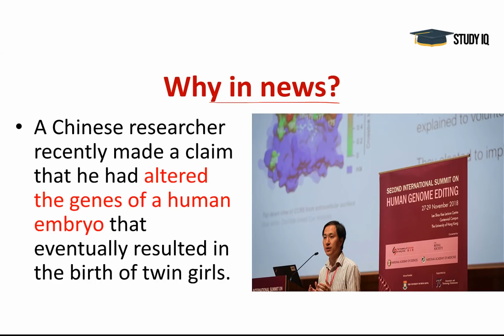See, recently a second international summit on human genome editing was held from 27th to 29th November this year in Hong Kong, and there a Chinese scientist, his name is Jiankui, claimed that he has genetically manipulated twin embryos to save them from HIV infection.